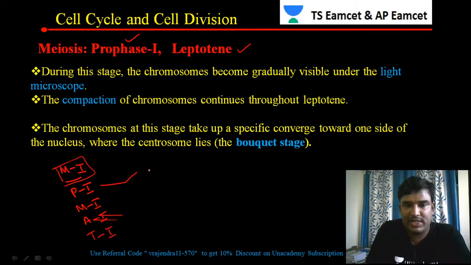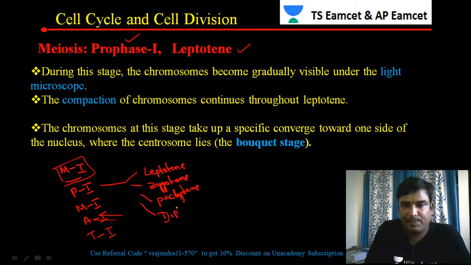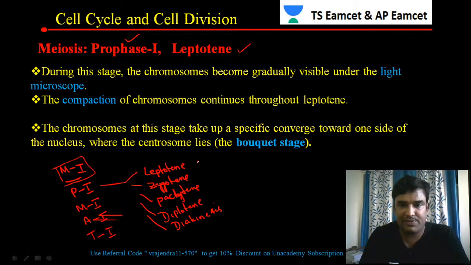This prophase 1 is again classified into leptotene, zygotene, pachytene, diplotene and diakinesis.